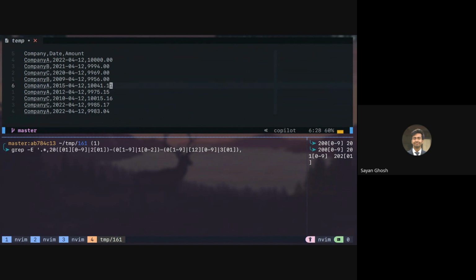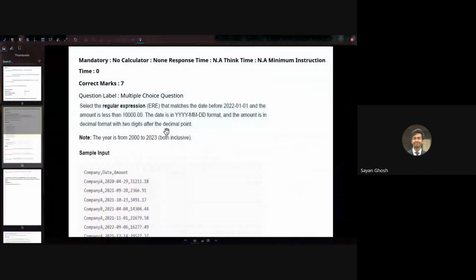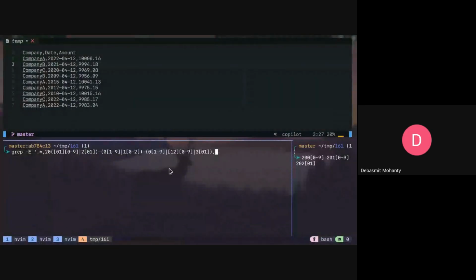So what you have to do is match numbers that are lesser than 10,000. So how can we do that? Sir, we can do by using that LE. No, not LE. So that is a dash, right? You cannot use that in regex. So you have to only give the regex that will match this. Here, if the question was lesser than 1990, that would have been hard. But here the question is lesser than 10,000. So what property of a number will always be satisfied if it's lesser than 10,000? It's 4 digits. It's always 4 digits, right?